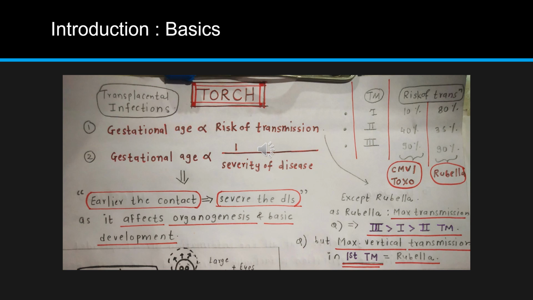So if the disease affects that part, the baby will have various congenital anomalies and various syndromes and manifestations. But after some time, as the baby has developed, and if the baby gets that disease, it won't affect it a lot because the development and organogenesis has already taken place. So earlier the contact, severe the disease.